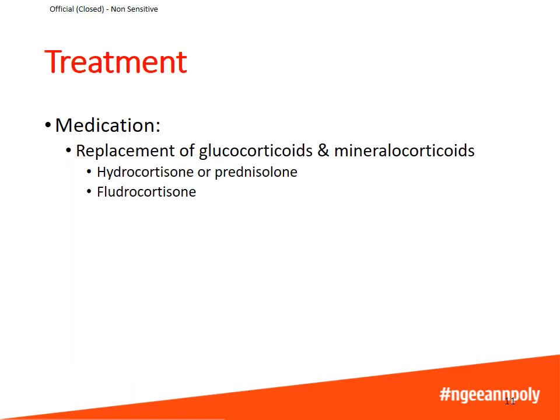The treatment of Addison's disease involves replacement of hormones. Cortisol is replaced with the drug hydrocortisone or prednisolone. Aldosterone is replaced with the drug fludrocortisone. What about androgens? Some women may receive androgen replacement. Men who have Addison's disease do not need androgen replacement because their testes are also able to produce testosterone.